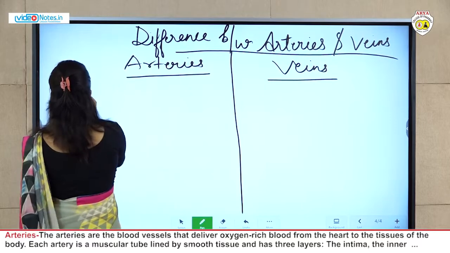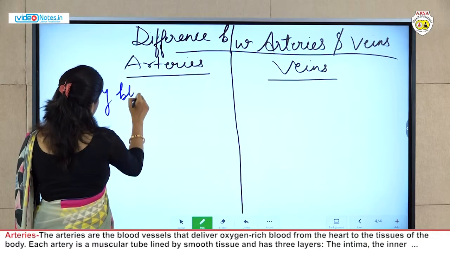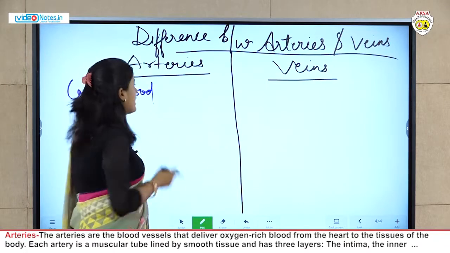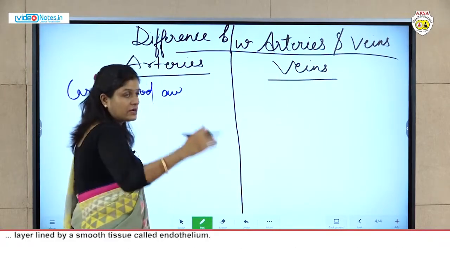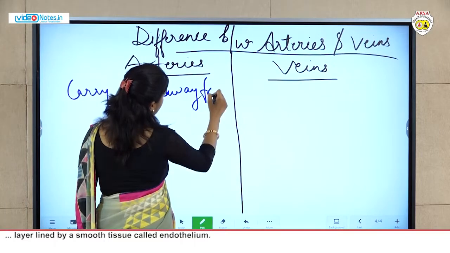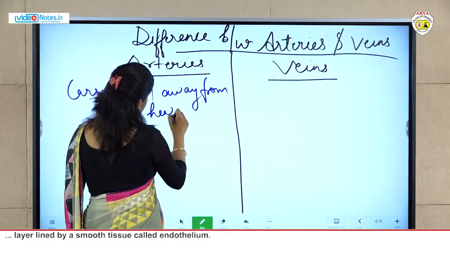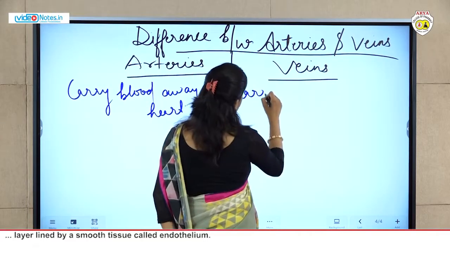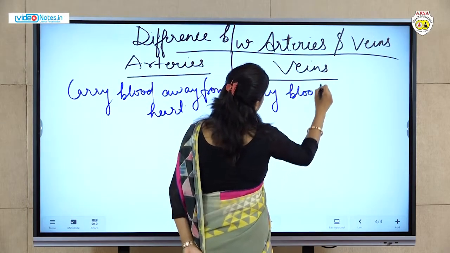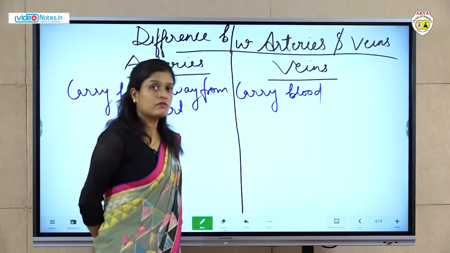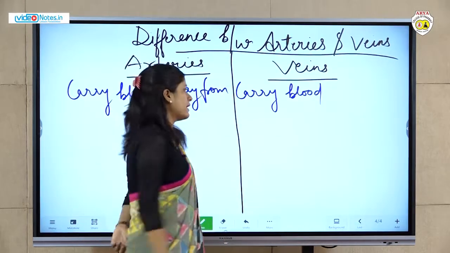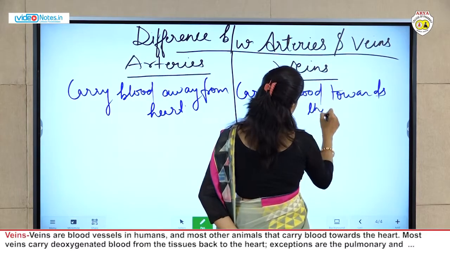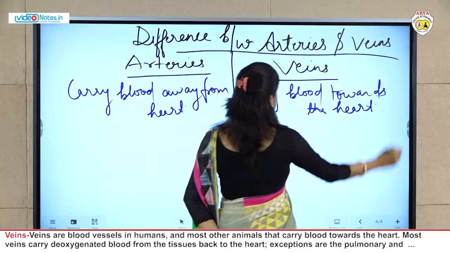In the case of veins, it is just the opposite: they carry blood from the organs towards the heart. So the first point is clear here.